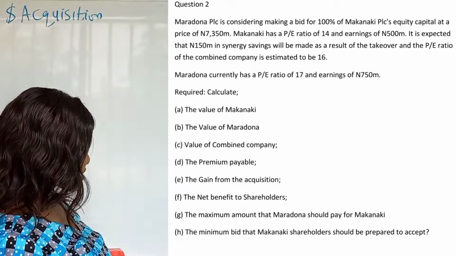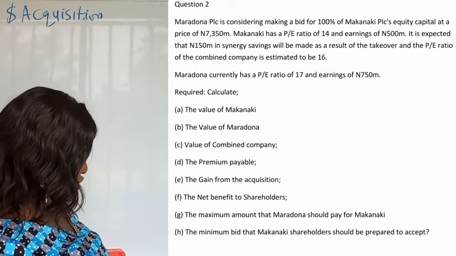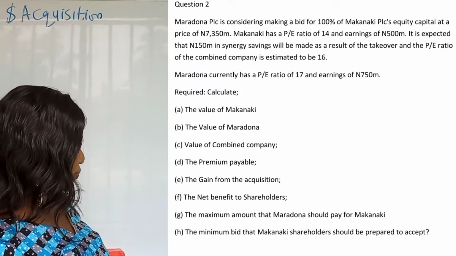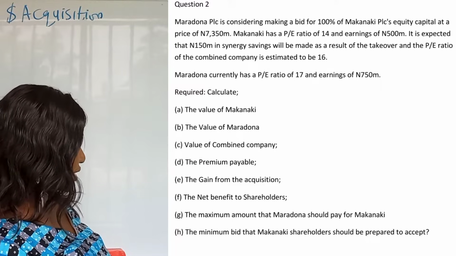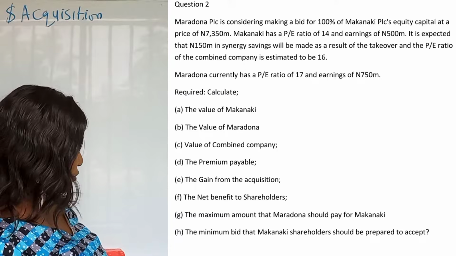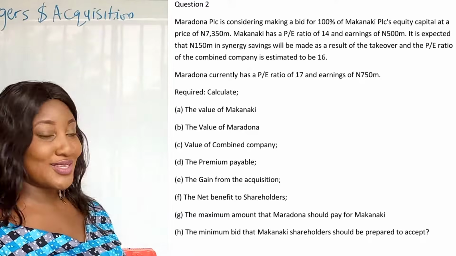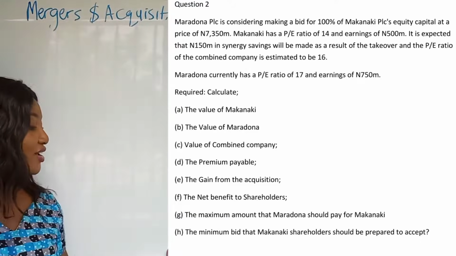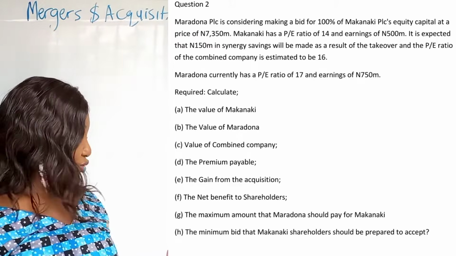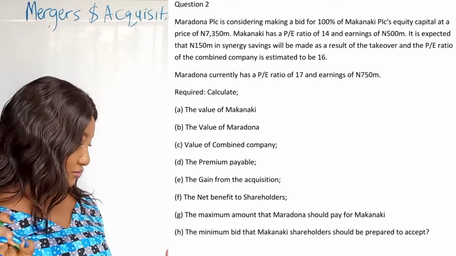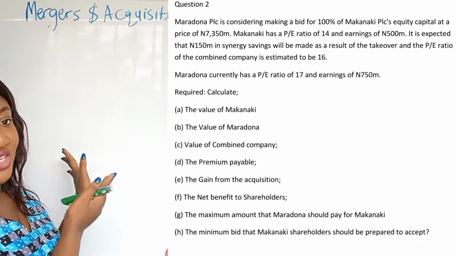Maradona currently has a PE ratio of 17 and earnings of 750 million. Required: calculate the value of Makanaki, the value of Maradona, the value of the combined company. 4. The premium payable, the gain from the acquisition, net benefit to shareholders, maximum amount that Maradona should pay for Makanaki, and the minimum bid that Makanaki shareholders should be prepared to accept. So you can see that A to C in the requirement is asking you to value the company. Okay, so corporate valuation is very important. And then the remaining part of the question is asking you on those formulas I just explained.